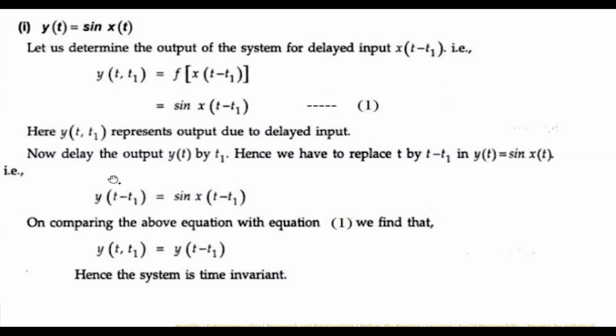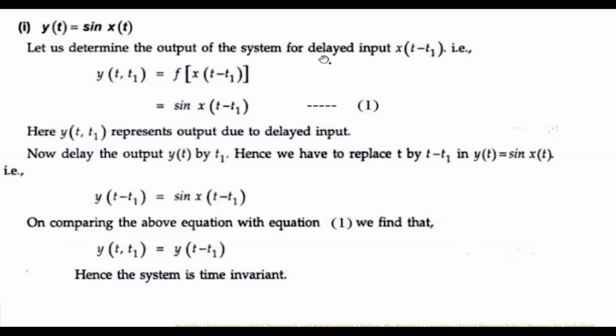Now we delay the output by t1, and hence we replace t by t minus t1 in y of t equal to sine x of t. Then y of t minus t1 equals sine x of t minus t1. So in these two equations the results are the same. When you want to delay only the output by t1, wherever there is t, you just replace it with t minus t1, and then you will get the same.